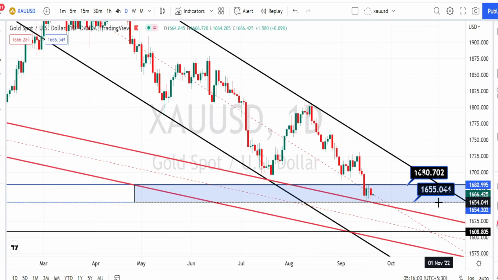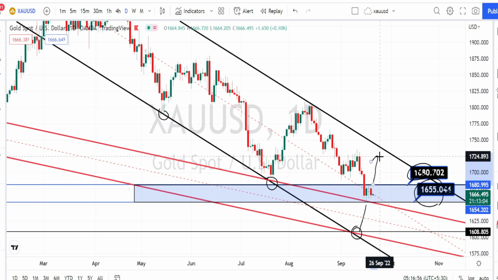And if the price action breaks the support level of 1655, we can expect it to take support on the bearish channel pattern support line from the daily time frame. We have noticed the price action to take support on this bearish channel pattern support line in the past. So once this support level is broken, we can expect it to retest this support line from the bearish channel pattern. And only when the price action breaks the resistance level of 1680, we can expect the bullish side retracement to start in daily time frame.